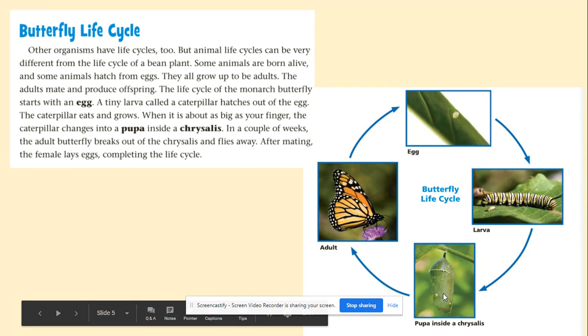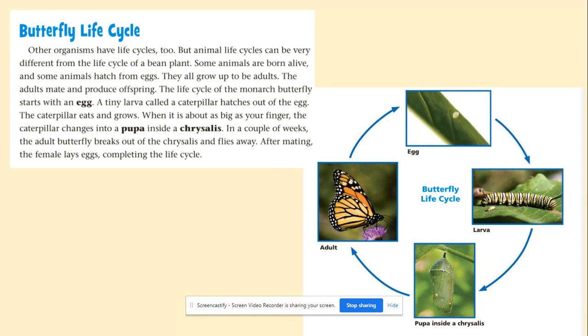Now we'll talk about the butterfly life cycle. Other organisms have life cycles too, but animal life cycles can be very different from the life cycle of a bean plant. Some animals are born alive and some animals hatch from eggs. They all grow up to be adults. The adults mate and produce offspring. The life cycle of the monarch butterfly starts with an egg. A tiny larva called a caterpillar hatches out of the egg.